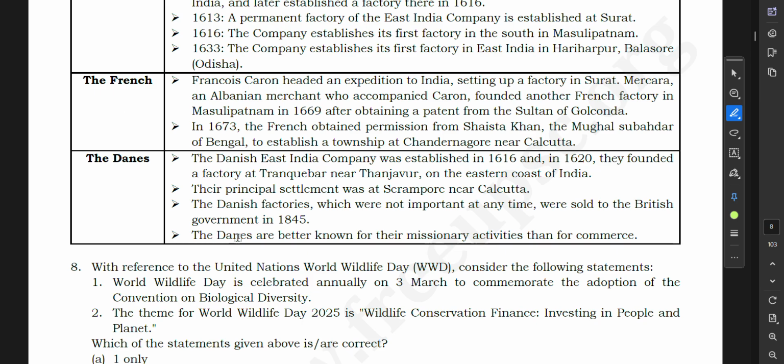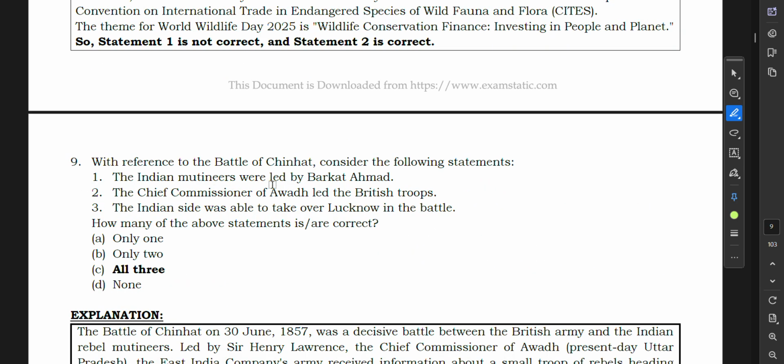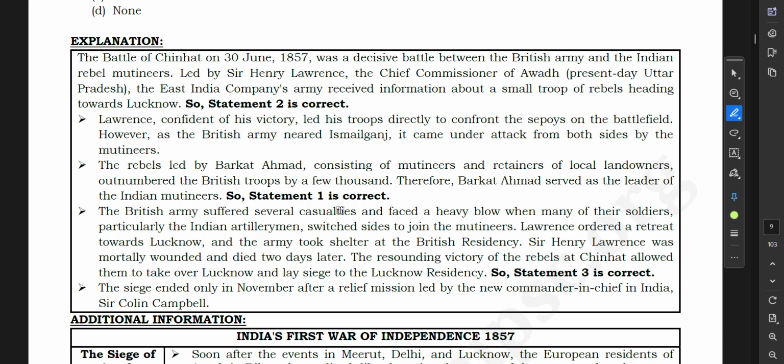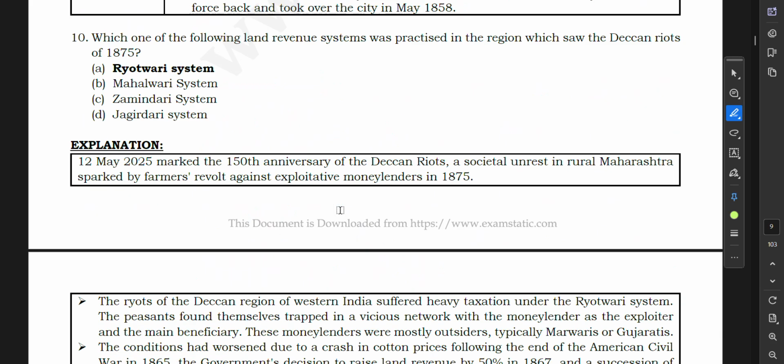Now, next question. We'll leave this one. So, Battle of Jinahad, the Indian mutineers were led by Barkat Ahmad. Chief Commissioner Awad led the British troops, and Indian side was able to take over Lucknow in that battle. Okay, not important. Now, this is important. Which one of the following land revenue systems was practiced in the region which saw the Deccan Riots of 1875? So, it was the Ryotwari system.